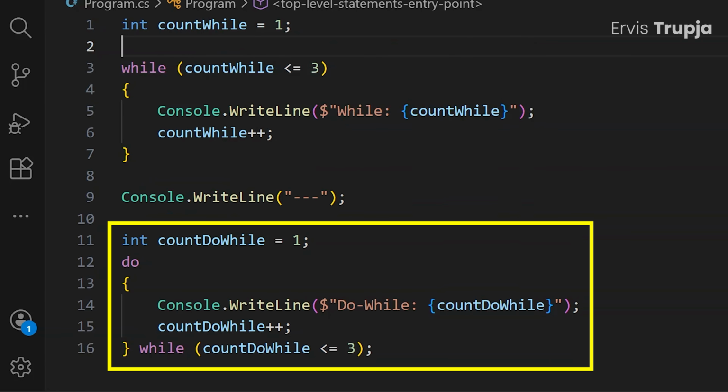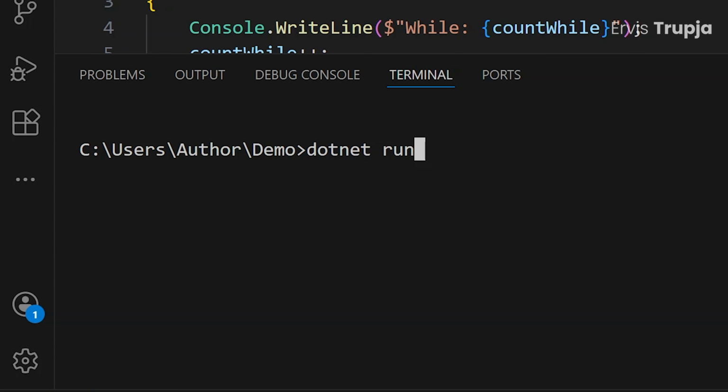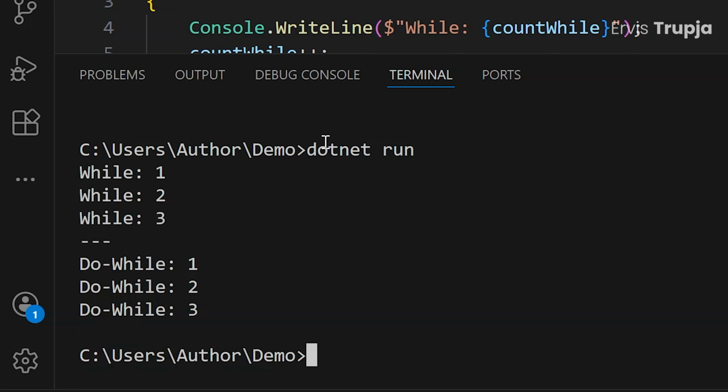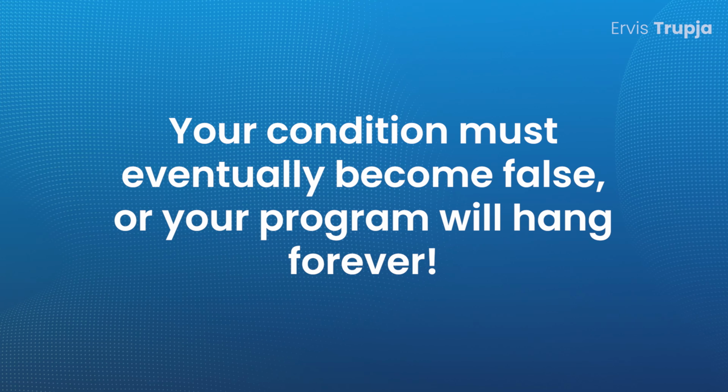While loops are great for user input validation because you keep asking until you get valid data, and do while loops are perfect for menus where you want to show options at least once, then repeat based on the user choice. They are also good for any action that must run at least once before checking a condition. Your condition must eventually become false or your program will hang forever.